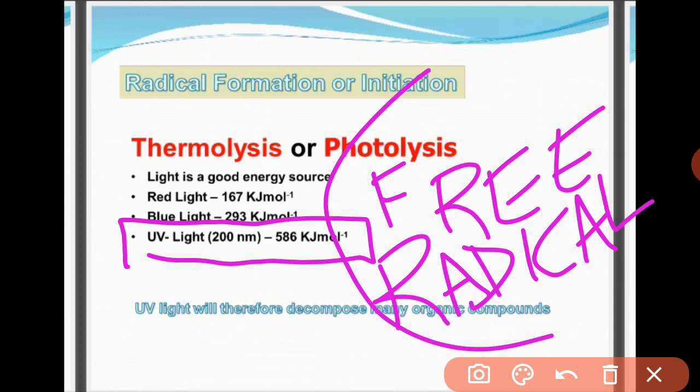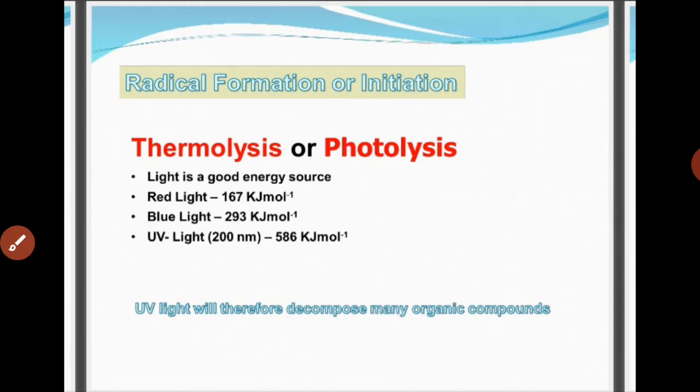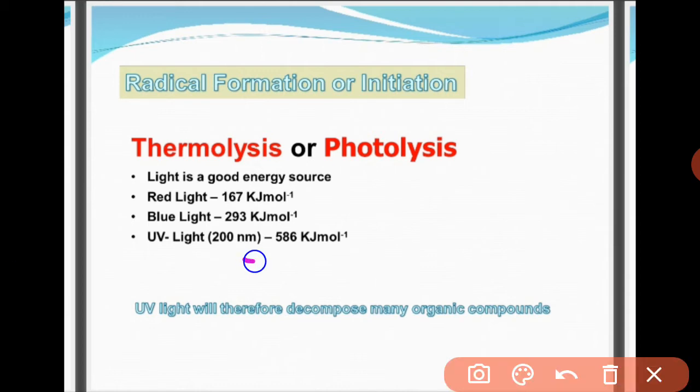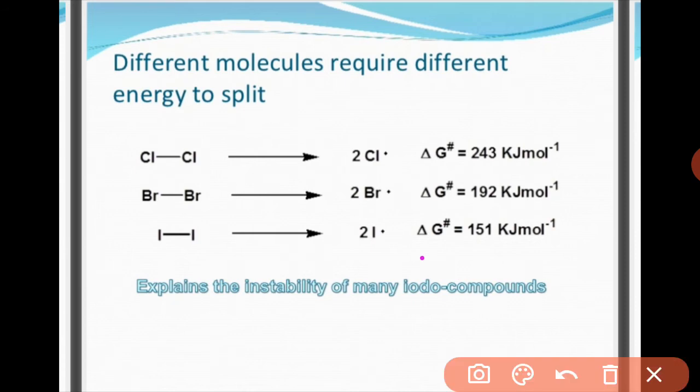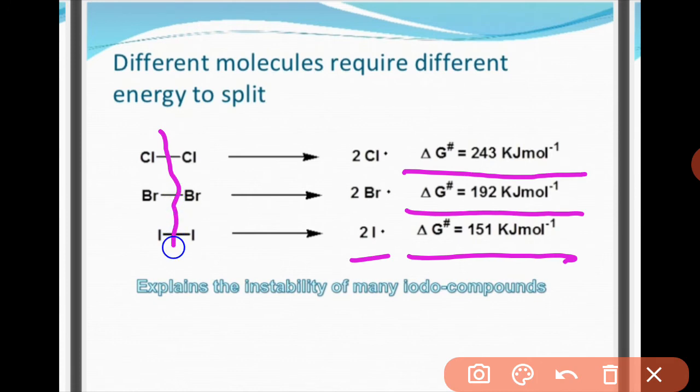Some amount of energy should be provided, and the more energy is provided, the more free radicals will be generated. UV light is the one which has the higher energy, 586, so it decomposes many organic compounds. Okay, different molecules require different energy to split. Not every molecule is broken down with the same kind of energy. Iodine needs less heat or less energy to break into free radicals. Bromine needs a little more, and chlorine a little more, because of the strength of the bond that they contain.